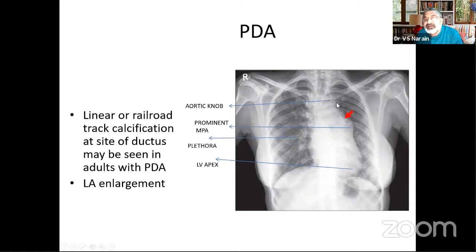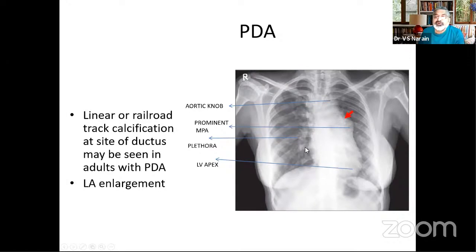The duct is situated between the aorta and the left pulmonary artery, the main pulmonary artery, which gives rise to the left. And this is the area you should be looking for, the duct. And you see this calcification. This is called a railroad track calcification you see here for the PDA.